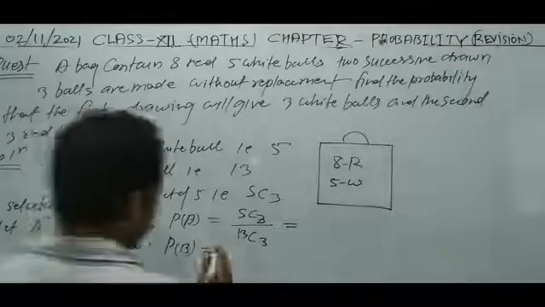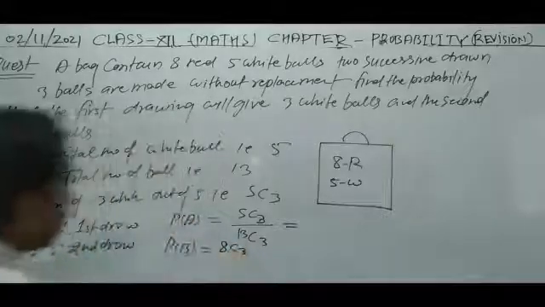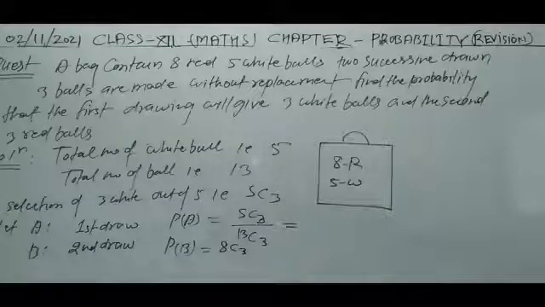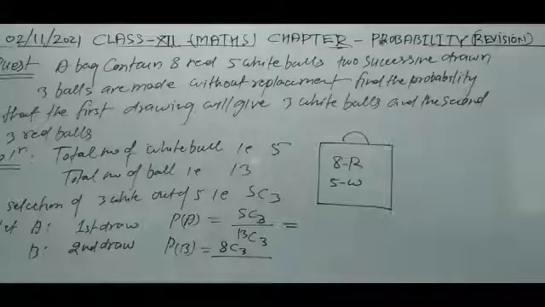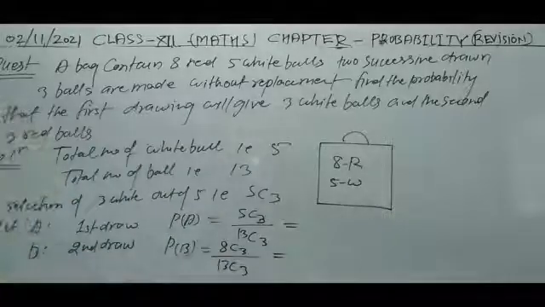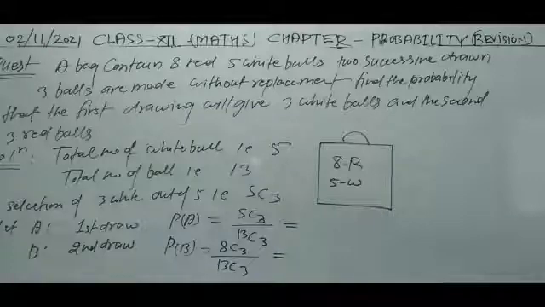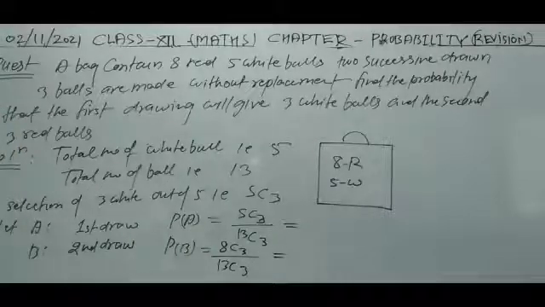Now 8C3 whole upon, 3 balls are already drawn, so the result will be 13C3, adjusted accordingly. Now this can be calculated. When you multiply, you can get the result.